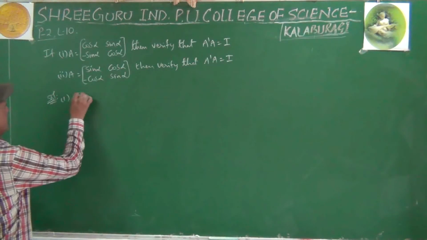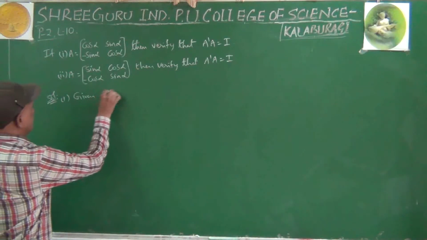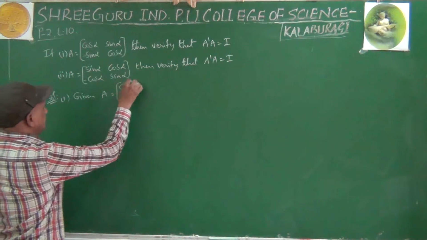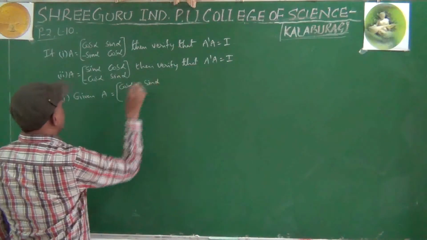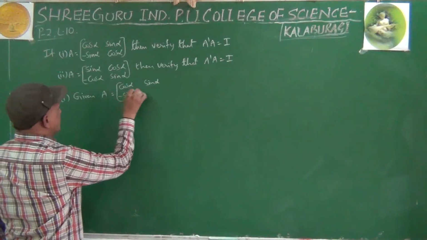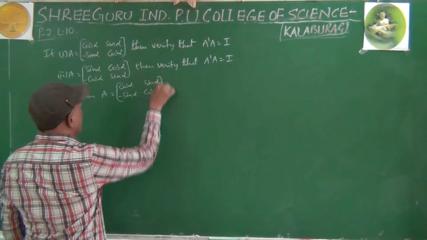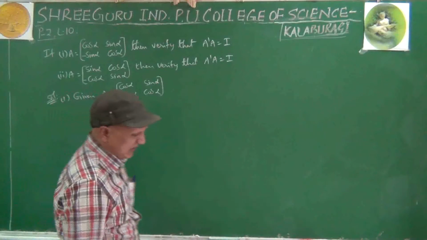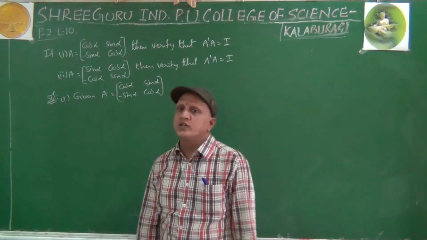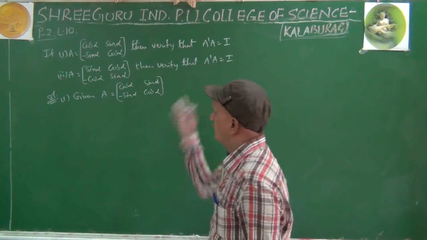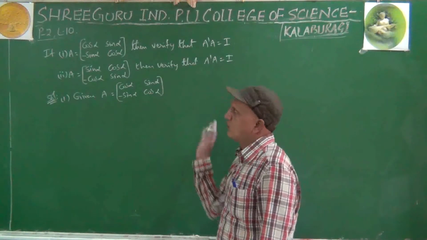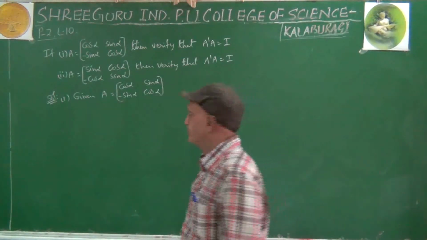First sub question, given capital A equals. See, for all these things you should know addition of matrices, product of matrices, scalar multiplication of matrices. If you are very confident in those things, these are nothing. All these questions you can solve easily.